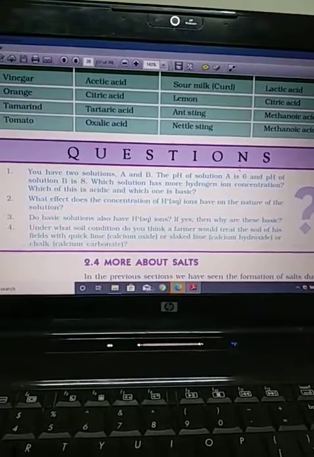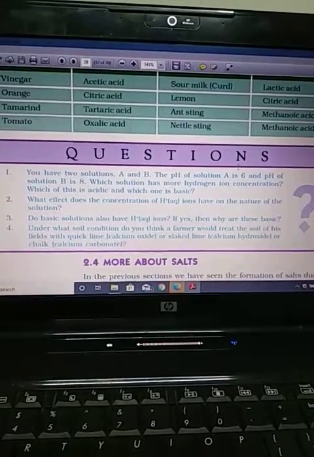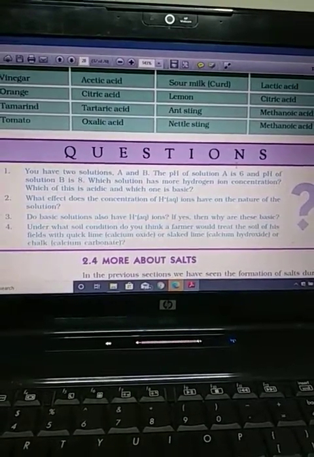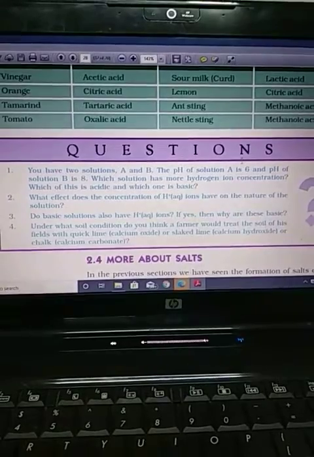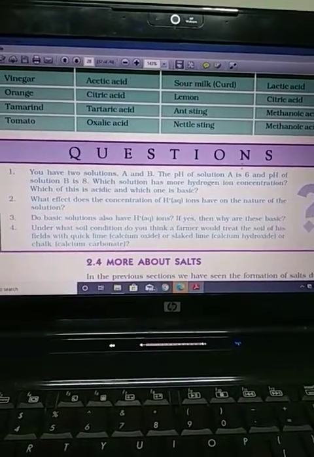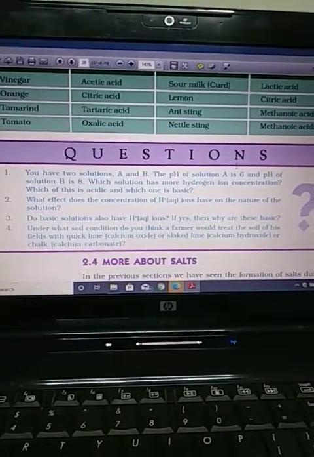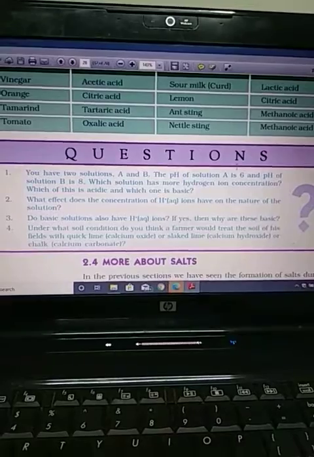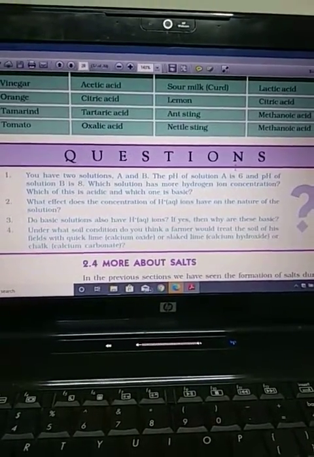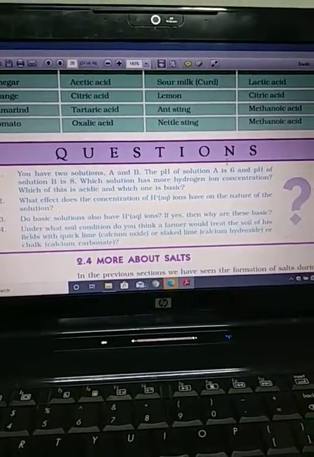Second question. What effect does the concentration of H plus ions have on the nature of the solution? If H ions increase, the solution becomes acidic. If H ions decrease, then OH minus ions increase and the solution becomes basic. So in this way, the concentration of H ions affects the nature of the solution, that is, whether it will be acidic or basic.